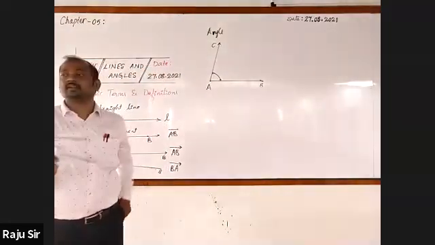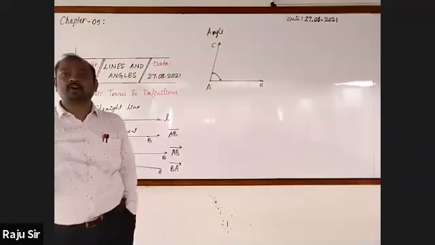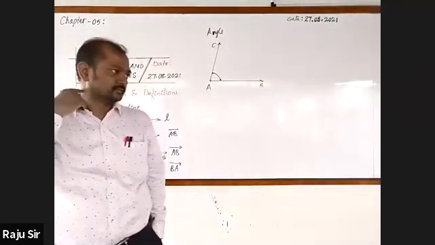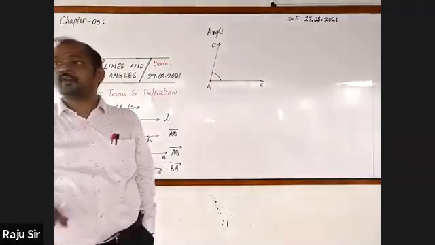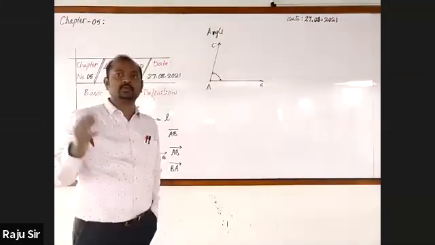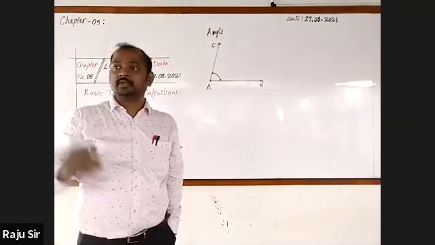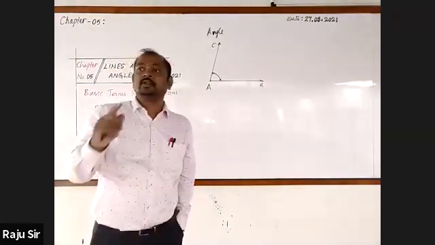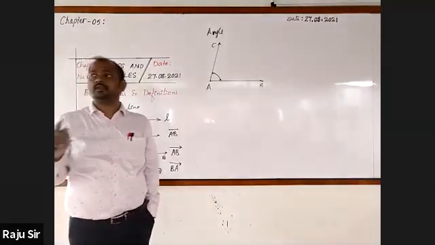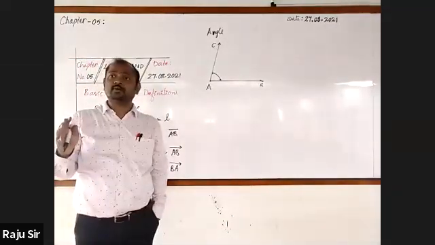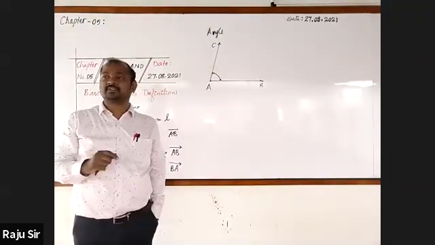Now you tell, how do you define an angle? It is a union of two arms, sir. Combination of two rays, union of two rays. Then any other? Two rays originated from the same point. You are telling how an angle is formed.